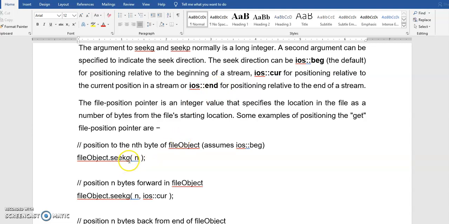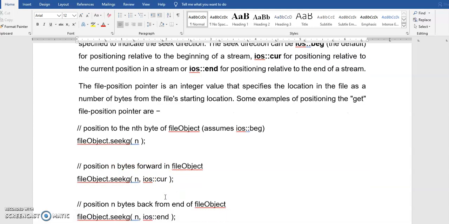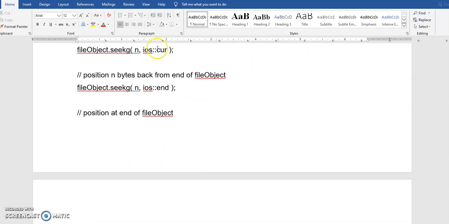File object dot seekg, n means position to the nth byte, so then your position is always from the nth byte. Position n bytes from the cursor point: from the cursor point, which is n bytes, then you use this mode.